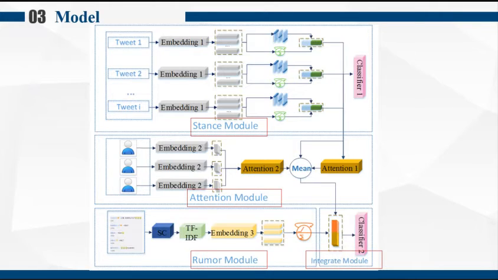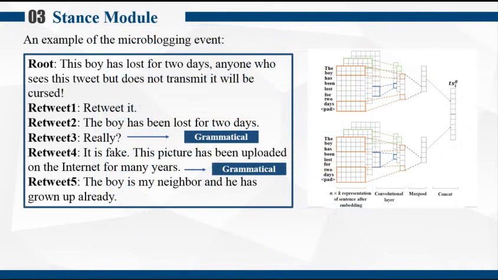Third, the rumor module captures the content features and temporal features of a microblogging event and constructs a latent representation containing the information directly related to rumor. Finally, the integrate module combines the rumor representation with the event-level stance representation as the input of the ultimate rumor detection classifier. In the stance module, we construct two different structures to capture stance features.